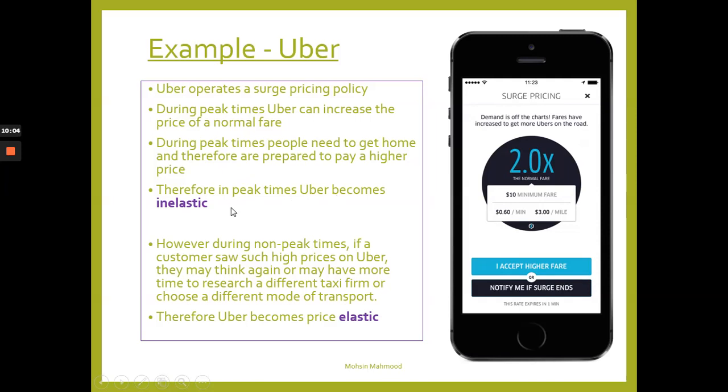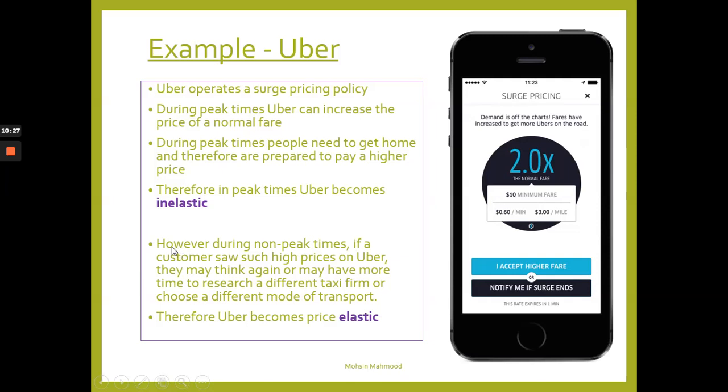Okay, people need it. People need to get home. They want to get home quickly. People are prepared to pay a higher price. These may be people finishing work, or just caught in the rush hour and they need to get from A to B. Okay, so the price of Uber becomes inelastic for people.